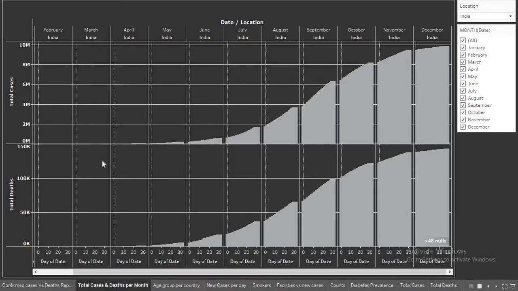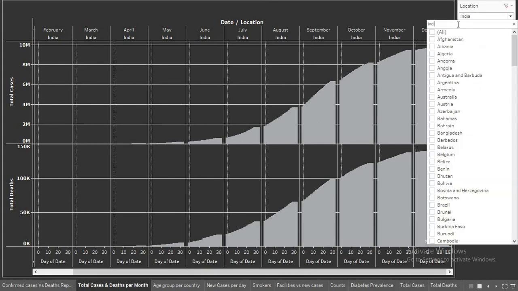Here, if we consider India, we can see how the total cases and the total number of deaths have increased drastically along the months this year. It all started in the month of April in India, and as time went on, the number of cases and deaths increased drastically. In December as well, we have a high number of cases and deaths.